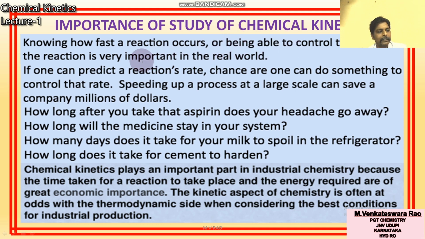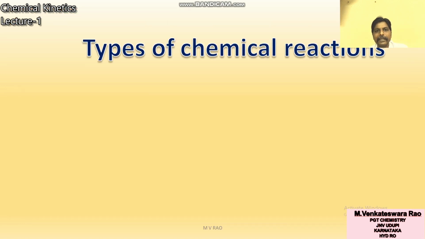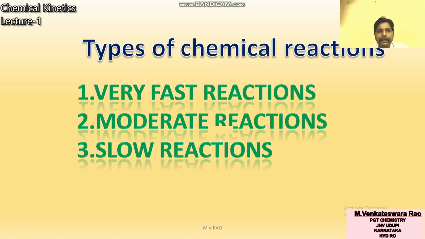Okay. Next, types of chemical reactions. Chemical reactions are of three types based on the rate of reaction. Type 1 is very fast reactions. Very fast reactions are also called instantaneous reactions. Second type, moderate reactions. Third type, slow reactions.